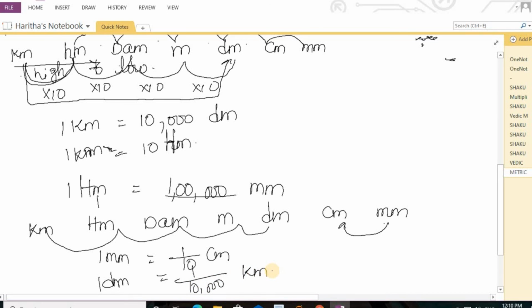Because I am converting a smaller unit into a bigger unit, automatically you will get division. If I am converting a bigger unit into a smaller unit, a bigger one can easily convert into a smaller one, that is the reason it comes under multiplication. This is the way the conversions will come. Just remember the order in which we have written it. If we remember that, it will be easy for us to do conversions.